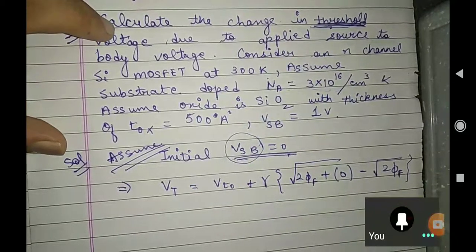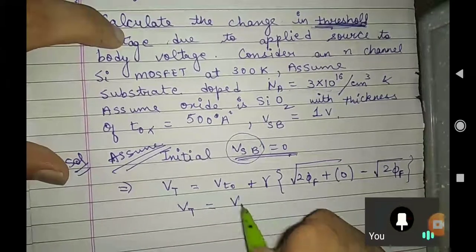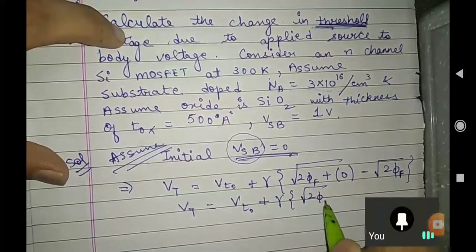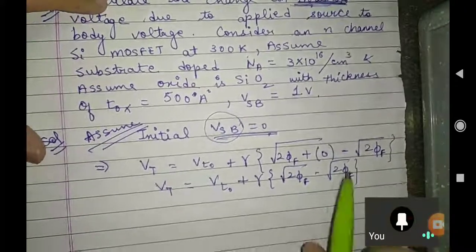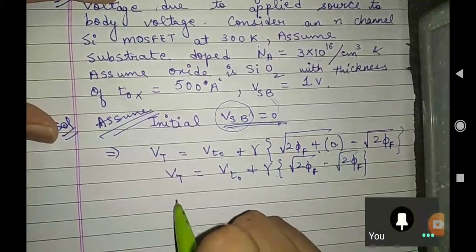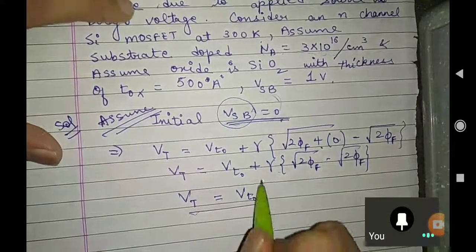Did you understand that initially we have not applied source to body voltage? That means our Vt naught equals plus gamma under root of 2 phi f minus under root of 2 phi f. Is this clear? Means initially VSB is 0, so we can cancel this out. So, sir, initially we can say that Vt equal to Vt naught. Is this fine?